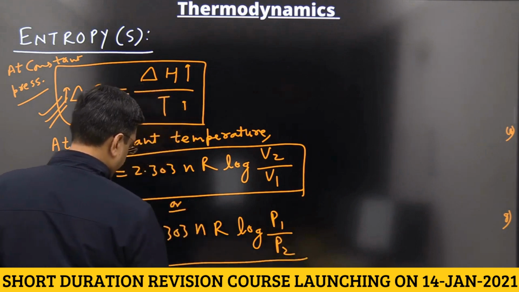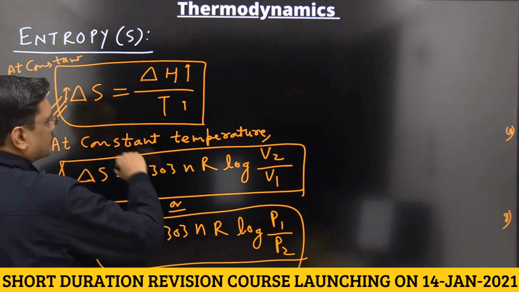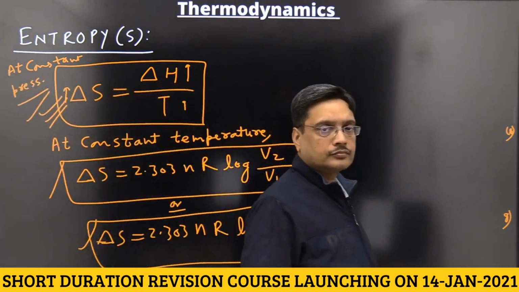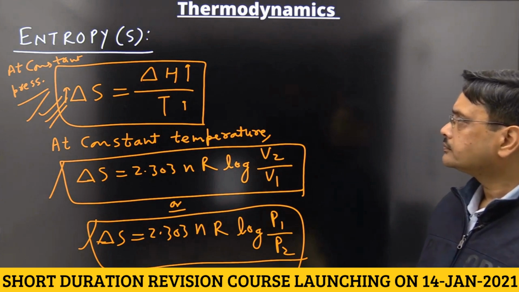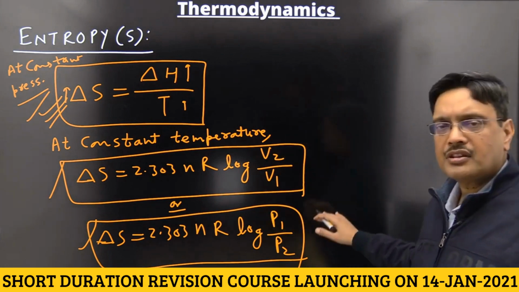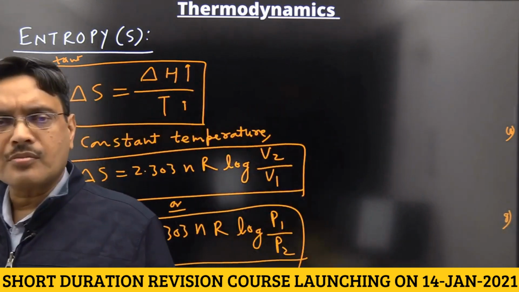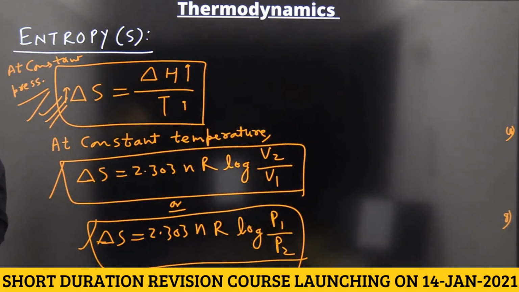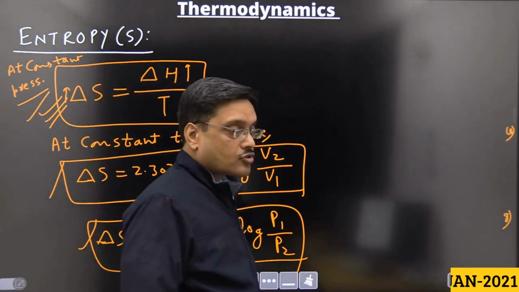Or, in terms of pressure, P1 by P2. So for numericals, use these formulas. This is all about entropy. Now we will do some questions based on the entropy.